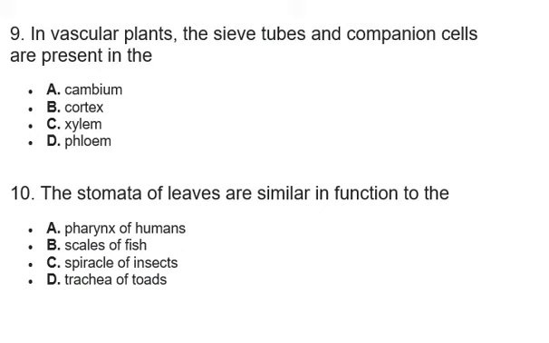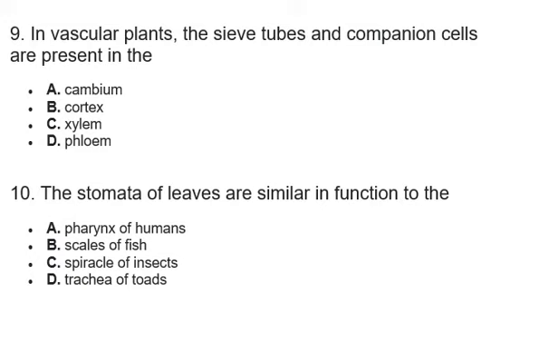Pharynx of humans is part of the structure you can find in the neck region downwards, and it helps in transportation or passing of swallowed food and fluids into the digestive system. We have the scales of fish. First, let's talk about the stomata. The function is for respiration, for passing out or exchanging gases.